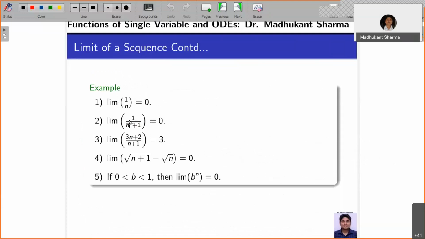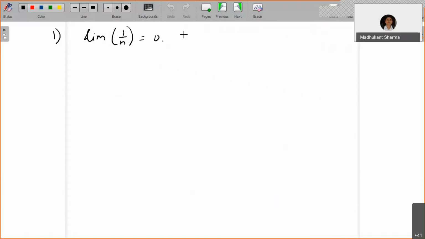Out of which we have only tried the fifth one. So you can try the first one. So I can try the first one. So here x is 0. So let epsilon bigger than 0 be given. It's a very simple one. So for this epsilon, are you able to identify the k epsilon?